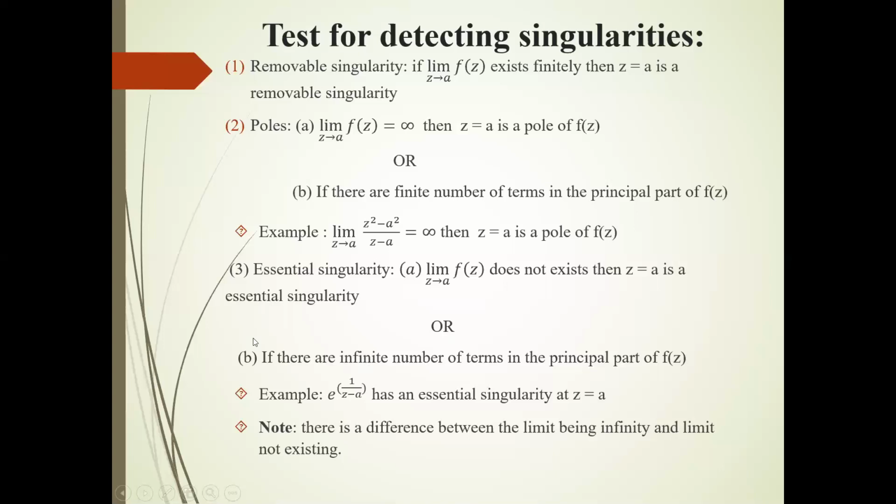Or part b: if we find the Taylor series expansion of the function and in the principal part there are an infinite number of terms, then we say that at that point the function has an essential singularity. You see here, e raised to 1/(z − a), where z = a is the crucial point. If we apply the limit as z tends to a of e raised to 1/(z − a), the limit does not exist. So at the point z = a, the function e^(1/(z−a)) has an essential singularity.